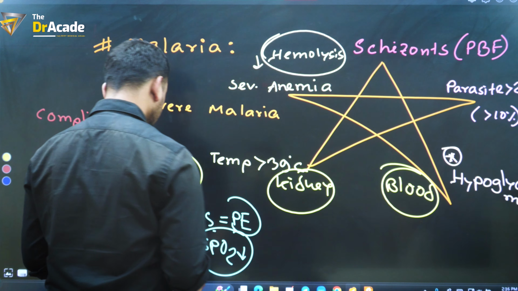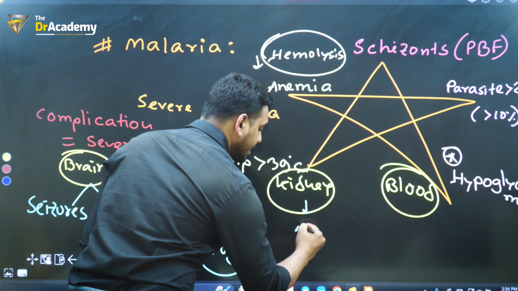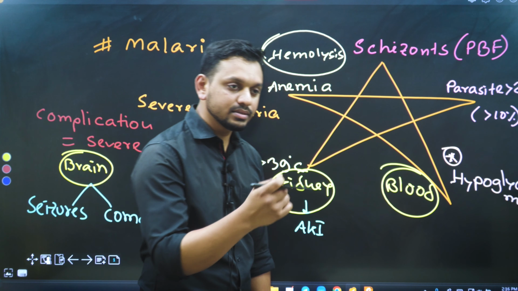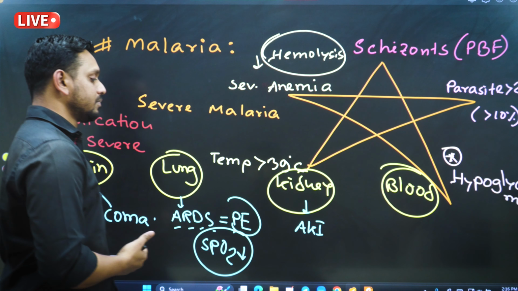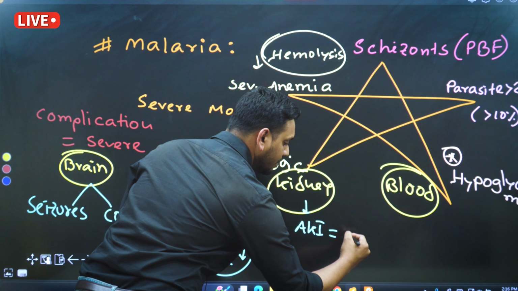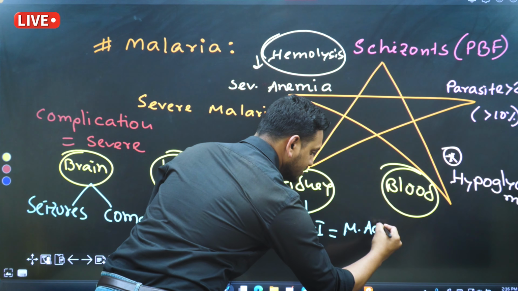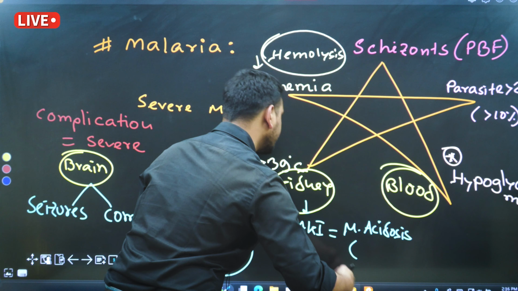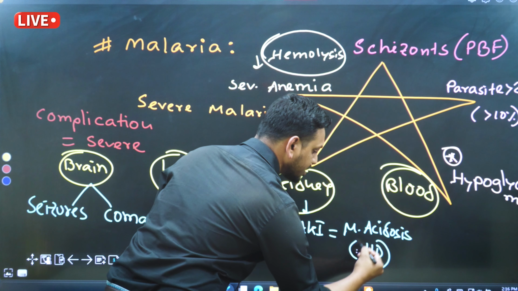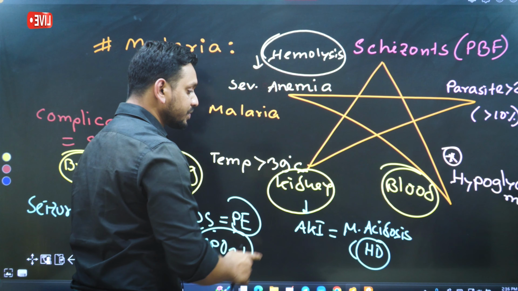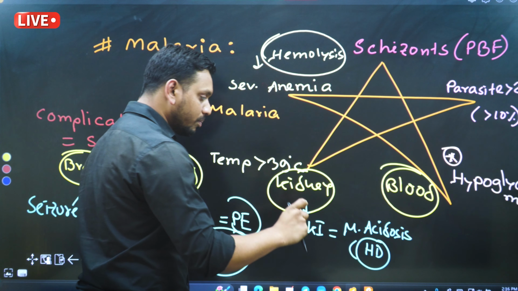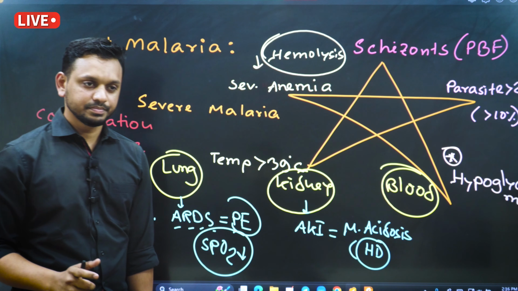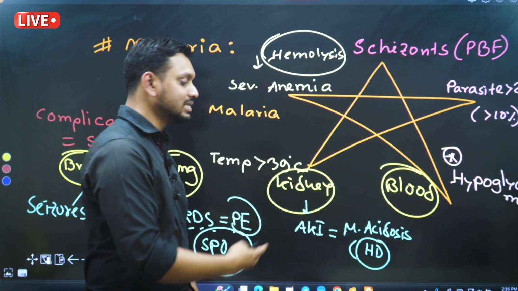What about the kidney complication? As you know, in case of AKI, when you call it AKI, I mean the kidney is injured acutely, abruptly. So the patient might develop metabolic acidosis. And we always know in case of metabolic acidosis, the treatment ultimately is hemodialysis. So renal malaria or renal complications of the malaria, ultimately it will lead the patient to go for hemodialysis. Okay, so be ready for this answer as well.